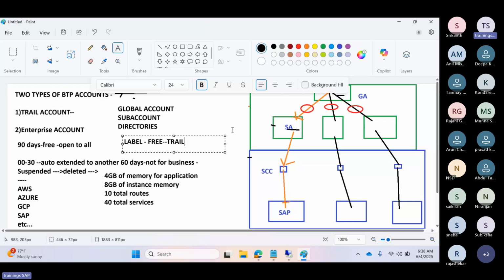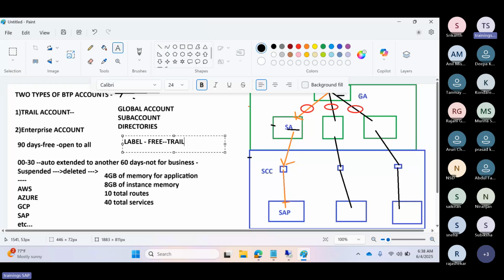What are the trial limitations we have here? You need to tell them that trial will not be used for business purposes. What is the advantage of the global account? The global account is used to manage all the subaccounts, services, directories, tools, and everything. As per your contract, SAP will provide some listed services to you, and the services are available under the global account only.